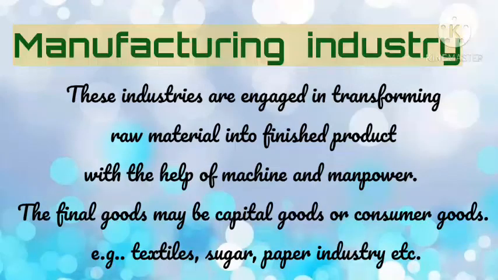Manufacturing industries are those industries which are engaged in transforming the raw material into finished goods with the help of machine and manpower. The final goods may be capital goods or consumer goods. Examples: textile, sugar, paper industry, etc. Basically, manufacturing industry deals with manufactured products. The industry gains the raw material from the primary industry and then converts it into finished goods or semi-finished goods.